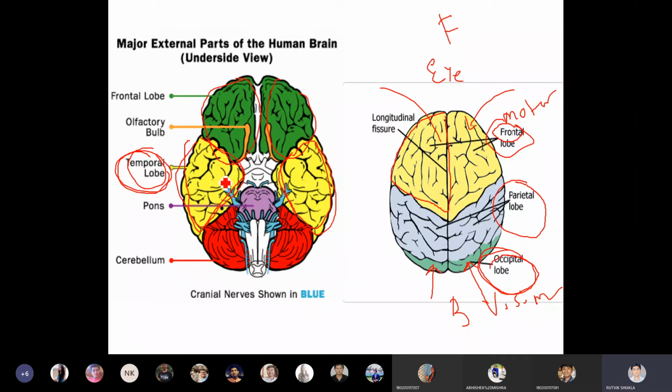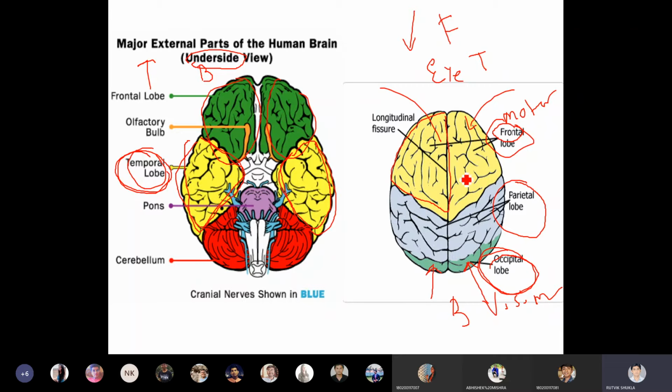This is a top view and this is the bottom view, the underside view. Underside means you are looking from the leg to the brain. In this case, you are looking from the top side. Here you are looking from the bottom side. So the temporal lobe is not visible from the top side. That's why it is shown in the bottom view.